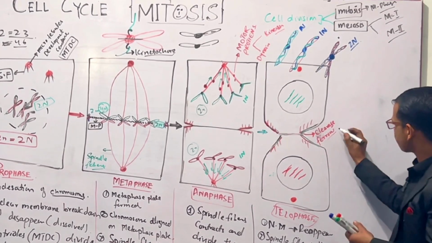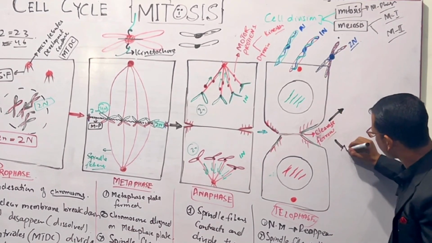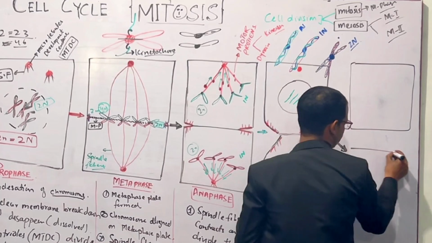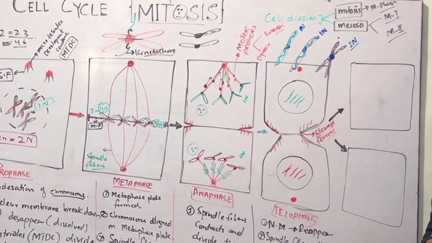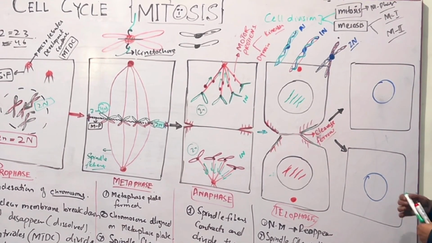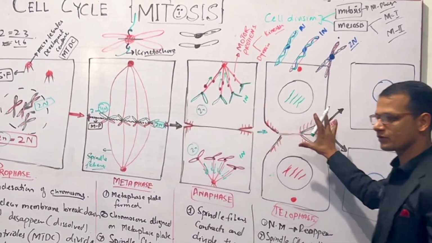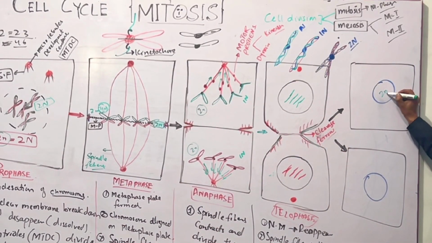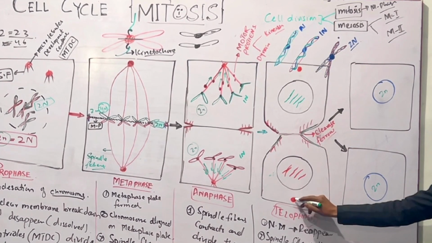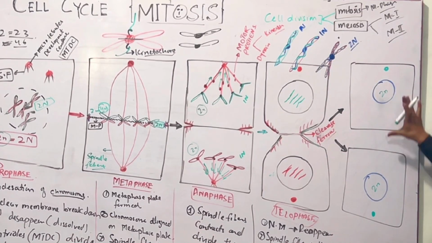So after cytokinesis, these cells are separated. Each has a nuclear membrane or nucleus, and each has 2n chromosomes. Each also has one centriole and a full set of cell organelles.